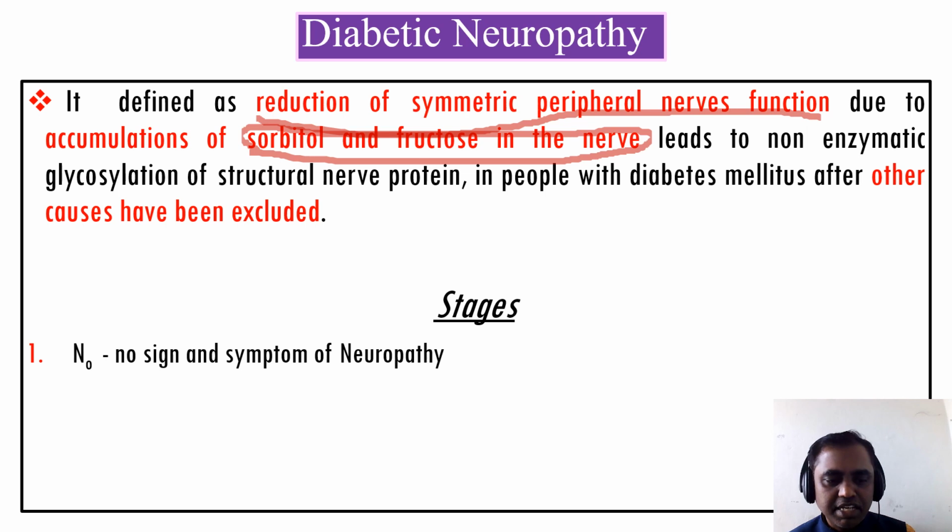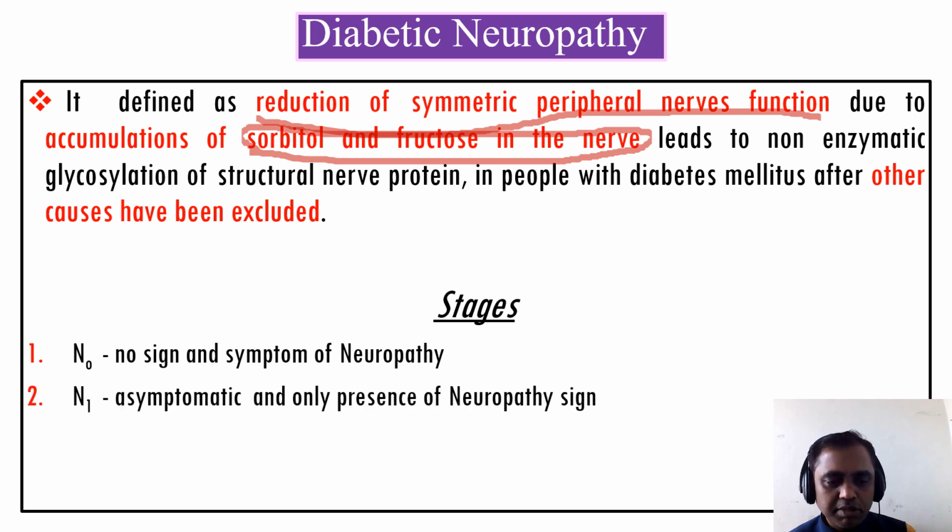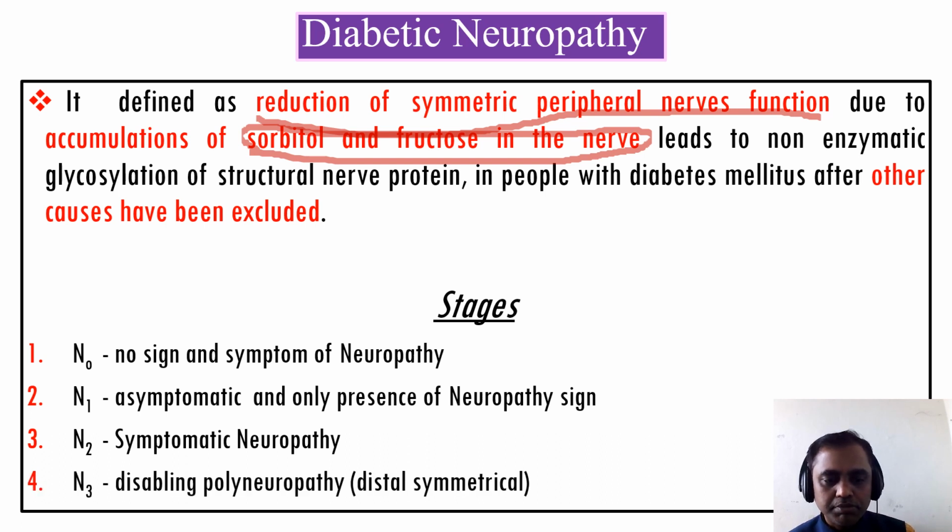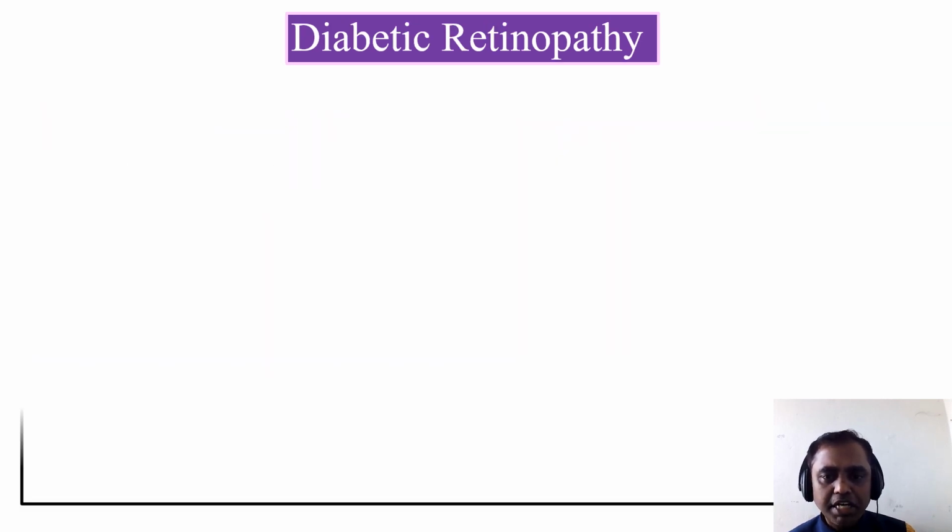Some of the stages: N0, no signs and symptoms of neuropathy. N1 is the presence of neuropathic signs, and N2 is the symptomatic neuropathy. And the last one is the disabling neuropathy, that means a distal symmetrical one. So the things to remember are two. One is that symmetrical peripheral nerves will be involved, and the basic pathology is the accumulation of sorbitol and fructose in the nerve.